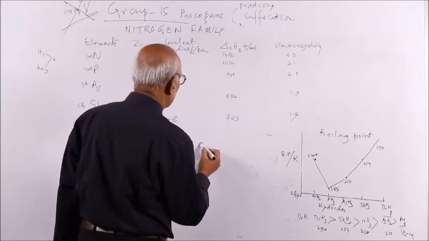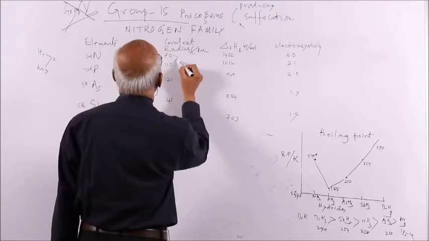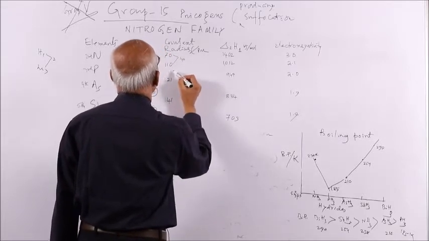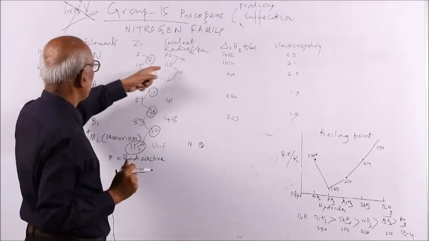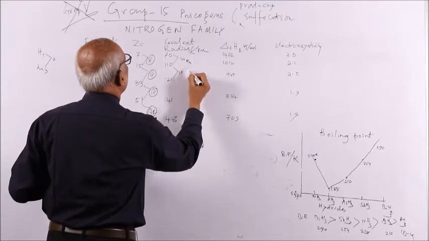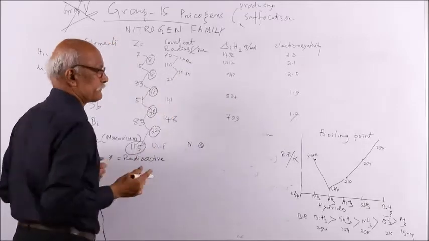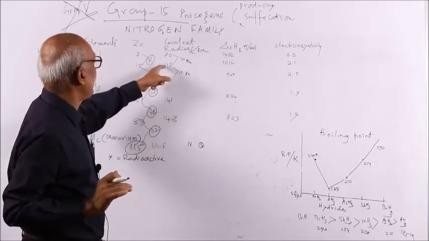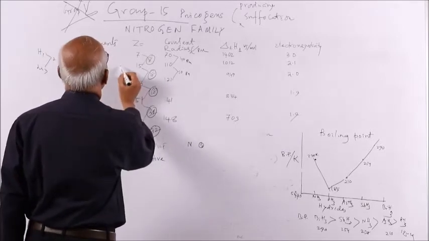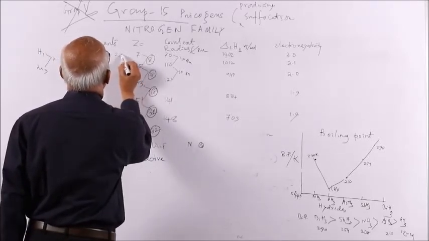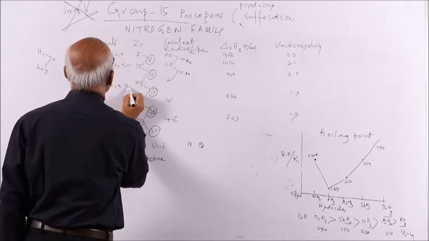So nitrogen has a smaller size, then comes phosphorus, the difference is 40. But suppose you are asked why the nitrogen to phosphorus difference is 40 picometer, but then the difference decreases further down, there is no regular increase like this. The reason is: if you study the configuration, here 2 5, here 2 8 5, here arsenic 2 8 18 5.